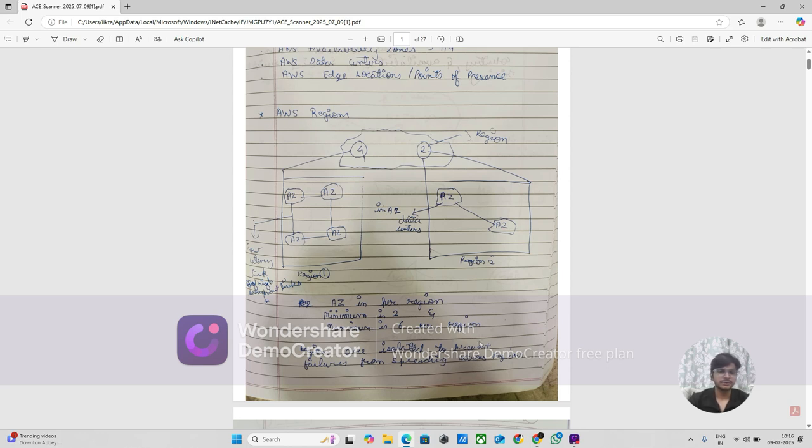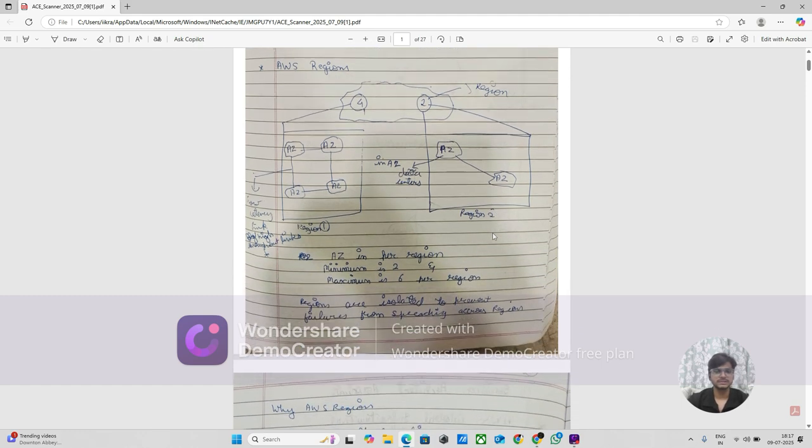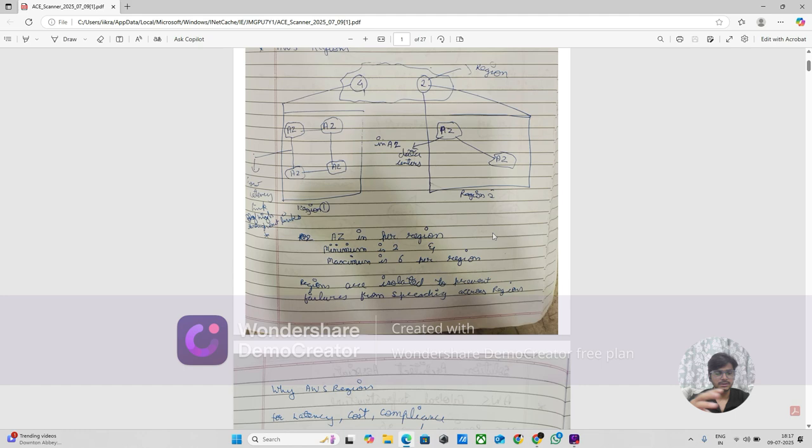Regions are isolated to prevent failures from spreading across regions. Regions are separated, they are not connected. So if this region is USA and this is India, and USA shuts down, then India will still work. So for availability, data centers are placed in different regions like that.